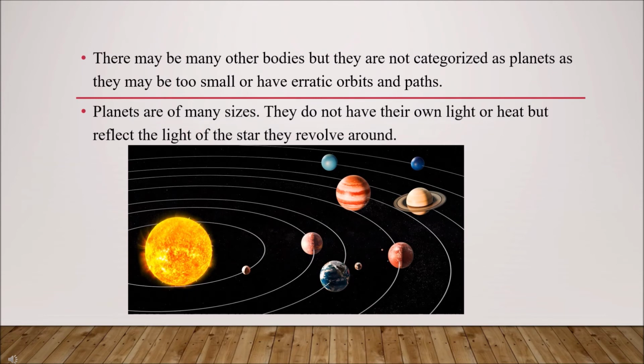There are many other celestial bodies, but they are not categorized as planets, as they may be too small or have erratic orbits and paths. Planets are of many different sizes. They don't have their own light or heat, but they reflect the light of the star they revolve around.